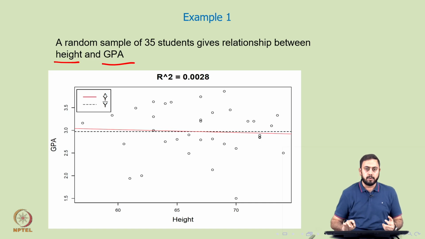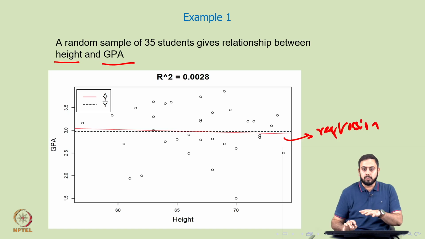So, if you see the scatter plot and the red line, by the way the red line is a line of best fit or the regression line, and it is perfectly horizontal or almost horizontal, isn't it? And we have seen in the last session that if you have a regression line which is almost close to a 0 line, then there is no correlation between height and GPA. So, this relationship, to be honest, is not a good one.